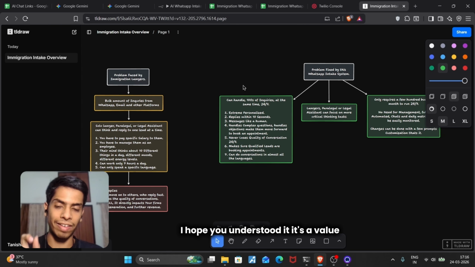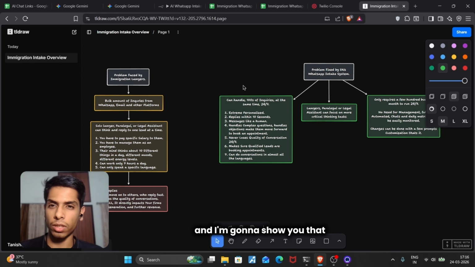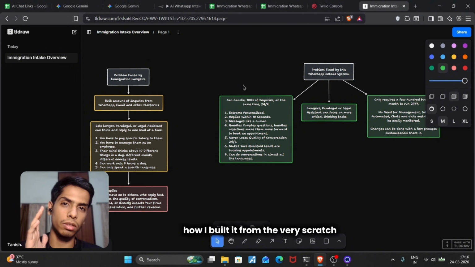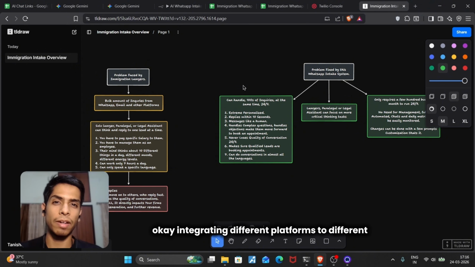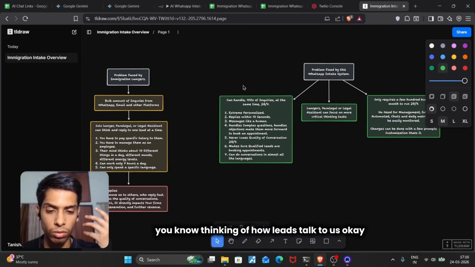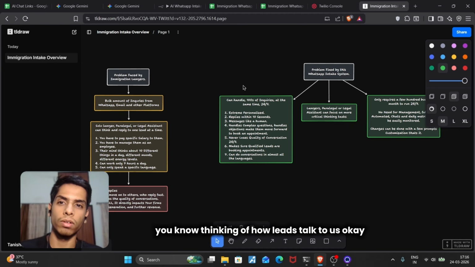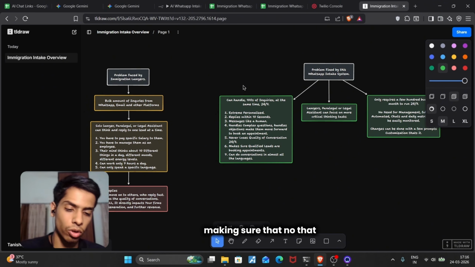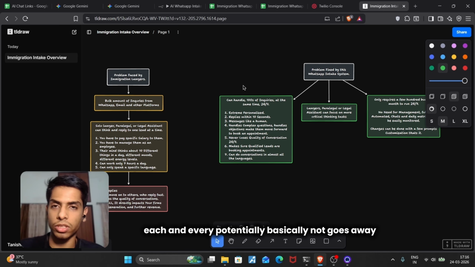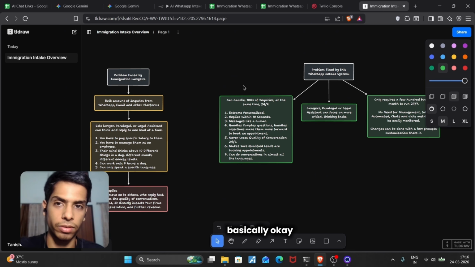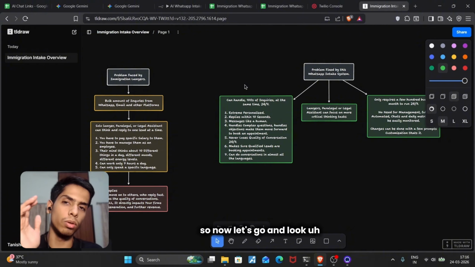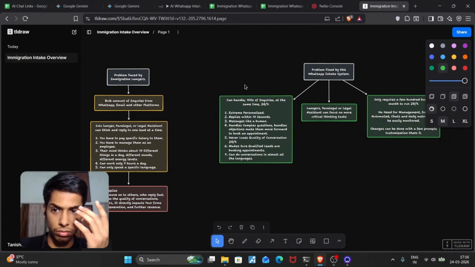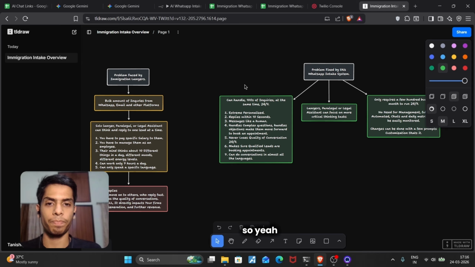It's a value. And now we're going to move forward, and I'm going to show you how I built it from the very scratch. Okay, integrating different platforms, thinking of how leads talk to lawyers, what are the best ways a lead might book an appointment, making sure that each and every potential lead basically does not go away. So now let's go and look at that part.